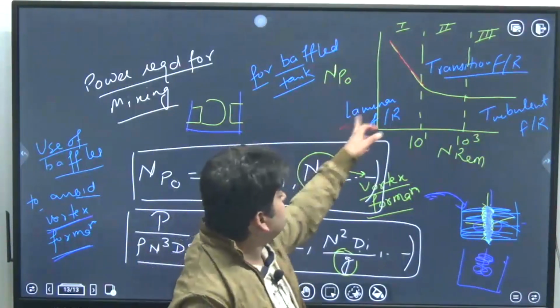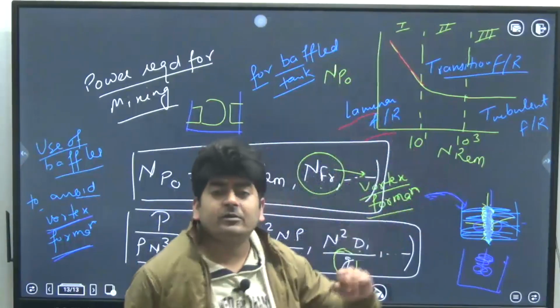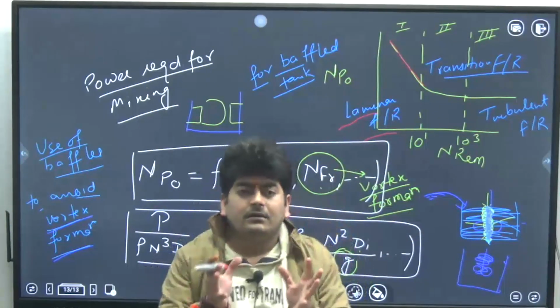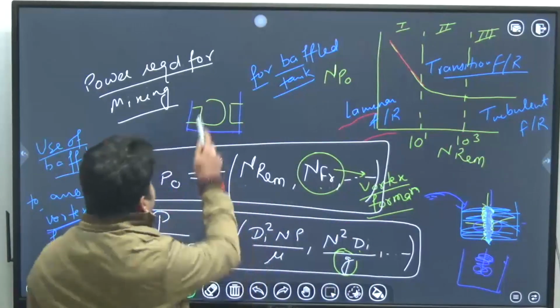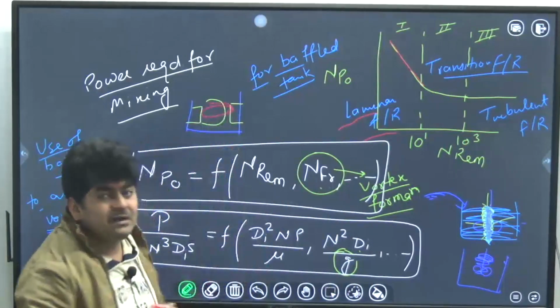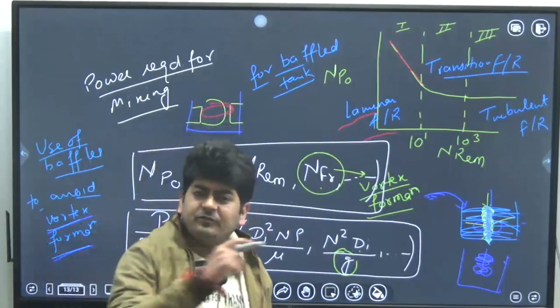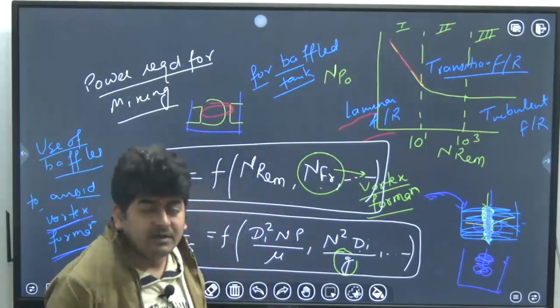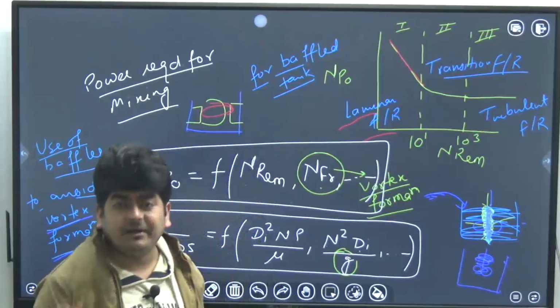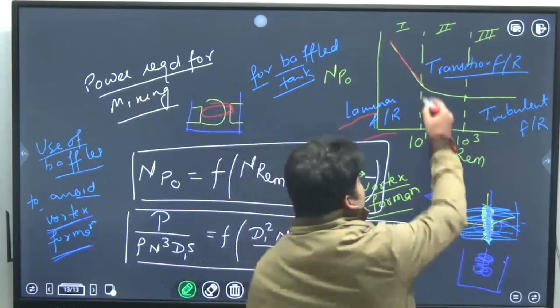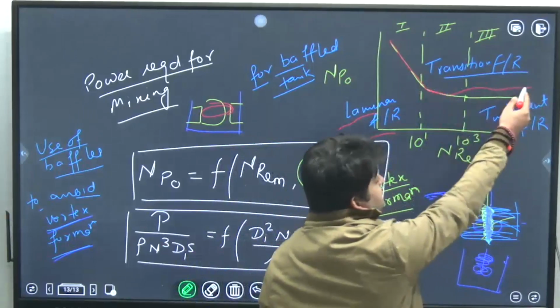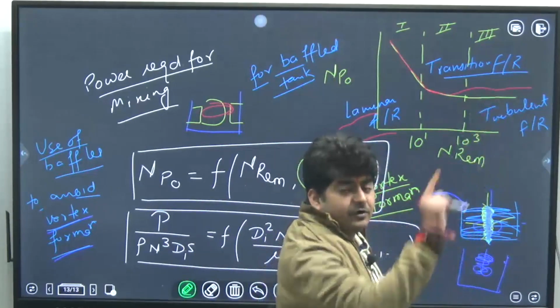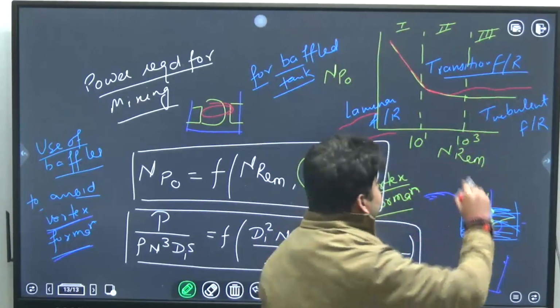Because laminar region means low Reynolds number, which means the molecules of the mixture are moving with slow speed, and when they are moving with slow speed, vortex will not form. It will form only at high Reynolds number. So as the Reynolds number increases, see, this is the curve for one Froude number.